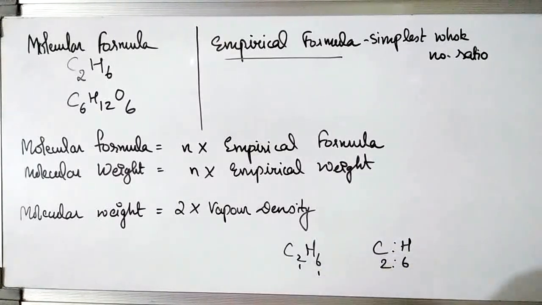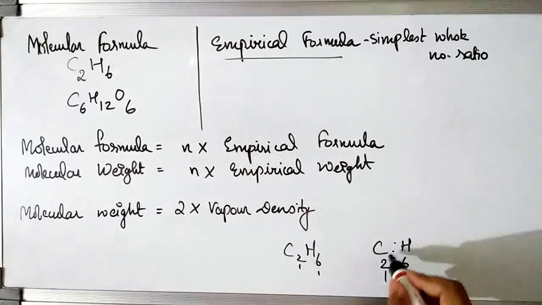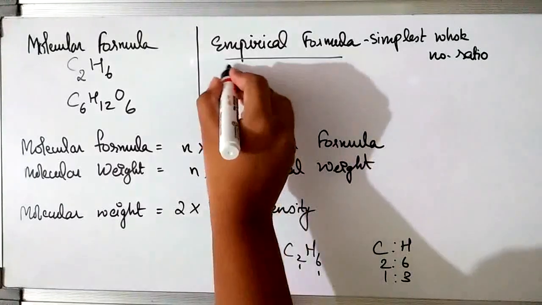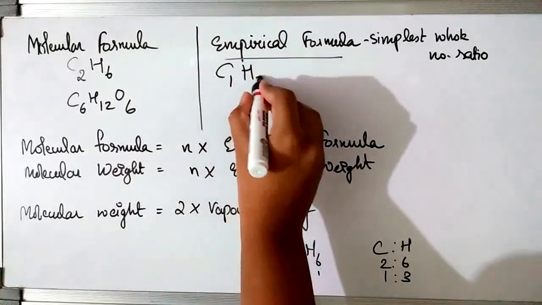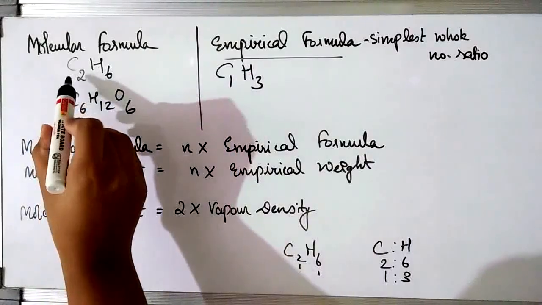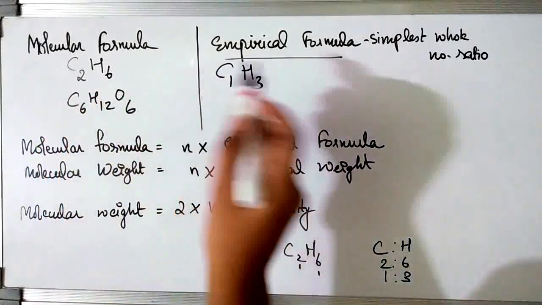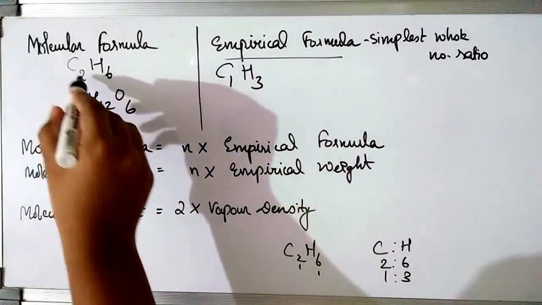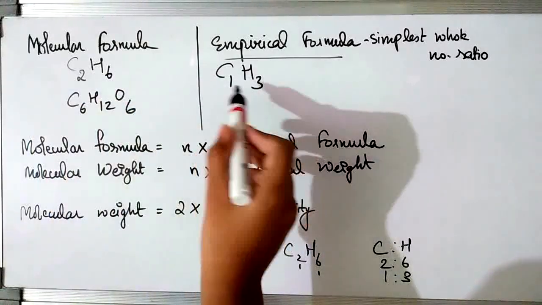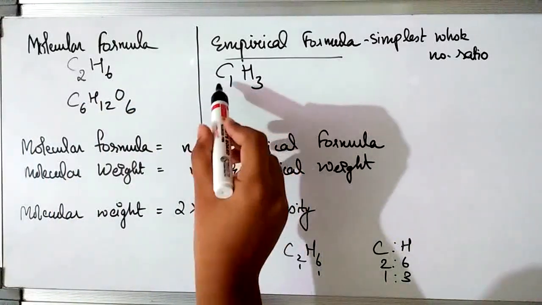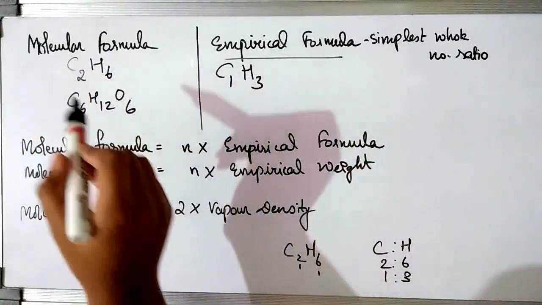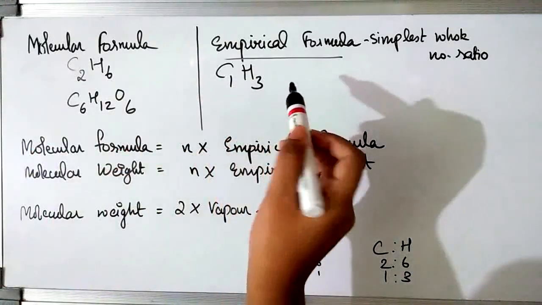In the simplest whole number ratio, it becomes 1:3. So your empirical formula will be C1H3. Here it was C2H6; 2:6 becomes 1:3 in simplest whole number ratio, and the empirical formula for ethane becomes CH3.